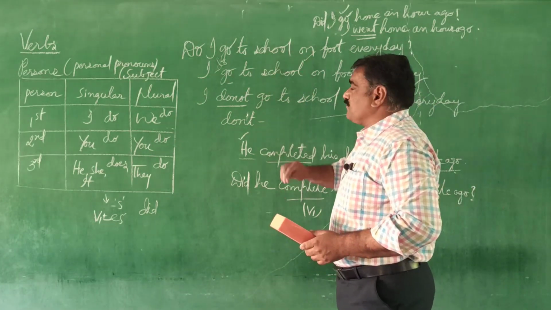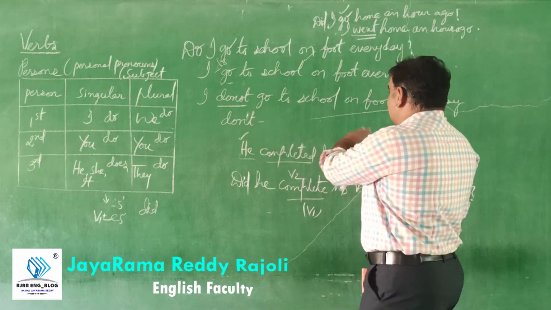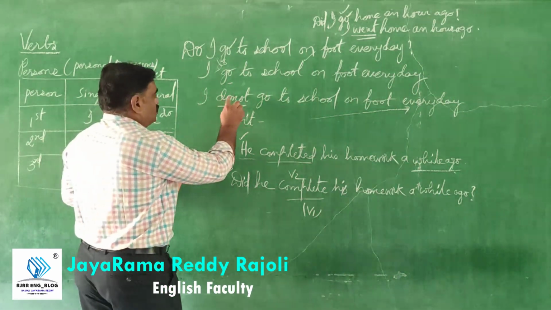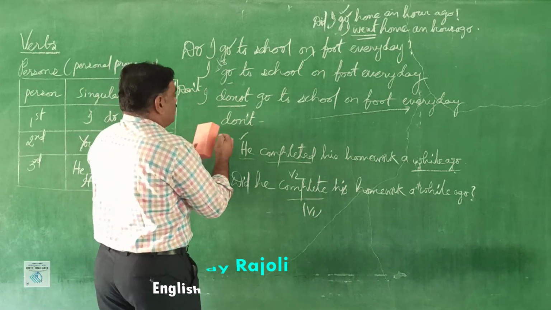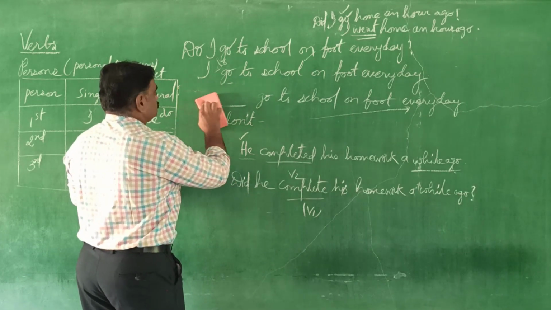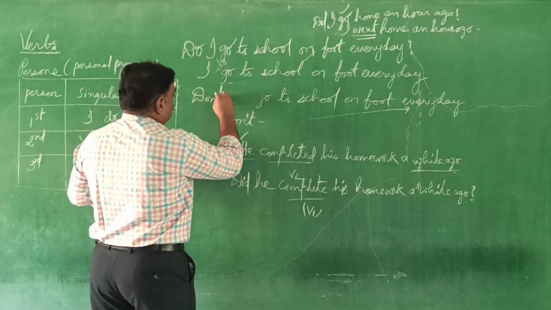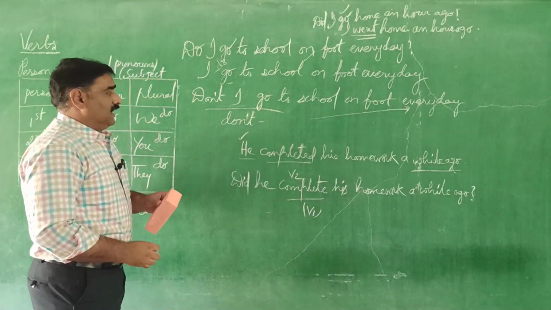Do I go to school on foot every day? Interrogative positive. Whereas don't I go to school on foot every day? It's interrogative negative. So don't, it goes to beginning of the sentence. Don't I go? Don't I go to school on foot every day?